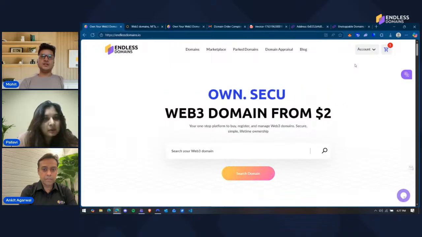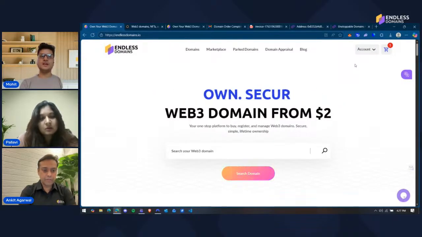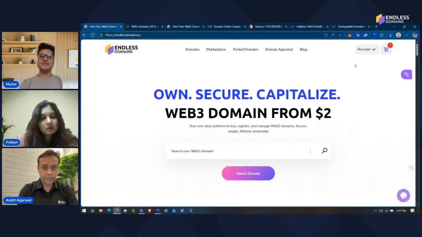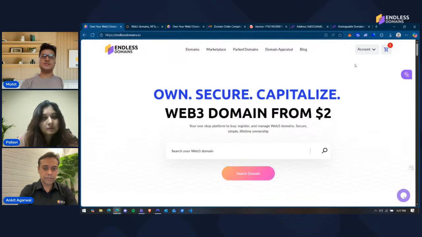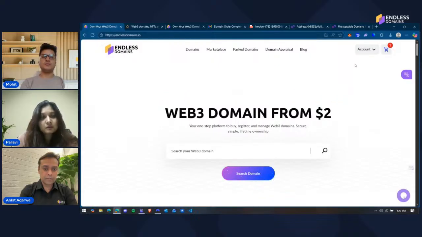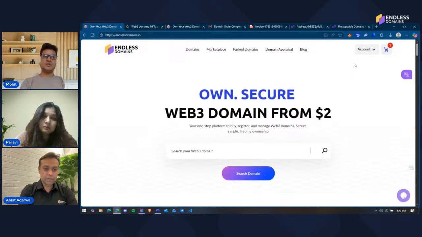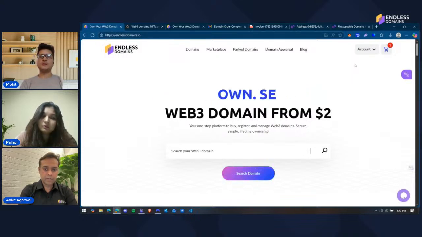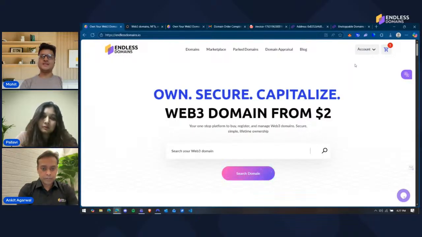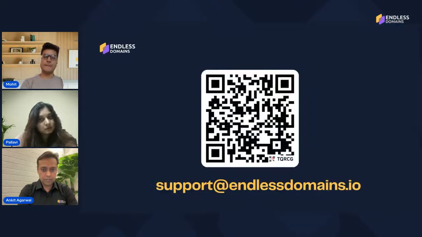Yeah, I mean, all the coins are applicable. You can't buy domains with meme coins. What I mean by that is, you can't buy domains with coins that are not popular yet, because payment gateways only support stable and popular coins. Let's say Bitcoin is supported, Polygon is supported, but if a new coin is launched yesterday and you have that coin, you won't be able to use that to buy a domain, because it's not in circulation, popular or stable yet. So basically, popular coins that are in the market, you can use any one of those coins to buy.